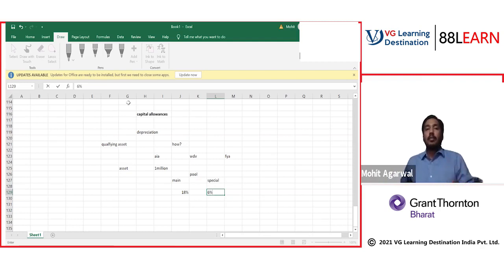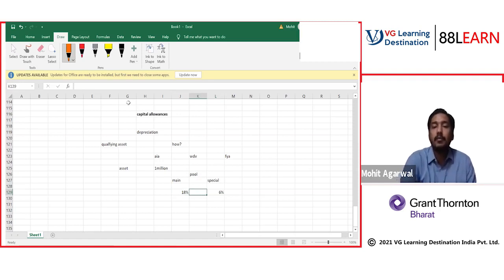A person wants assets to fall in main pool or special pool? Obviously main pool. Why? Because in main pool the depreciation is 18%, whereas in special pool depreciation is less, 6%. So do we want to claim depreciation early or late? Obviously we want to claim depreciation as early as possible. Why? There are two benefits. First is higher tax benefit, and second is time value of money. The earlier you save the money, the better for you, because money has a time value. So this is the 18% benefit if you fall in main pool, then 6%, and last is FYA.